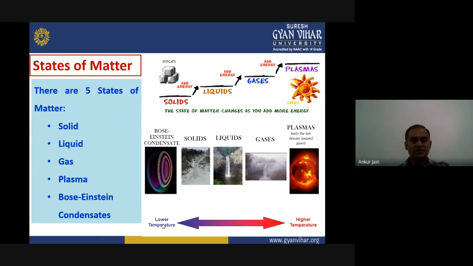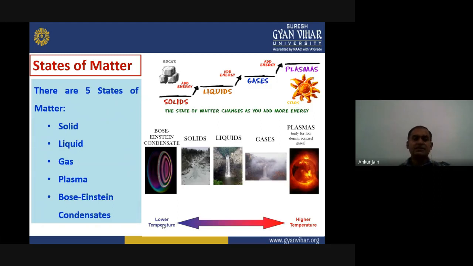Three are the conventional ones, like solid, liquid, and gas. We can find them on our planet Earth, and in our daily life. The other two are plasma and Bose-Einstein condensate. So in all, now we know that five states of matter are possible.